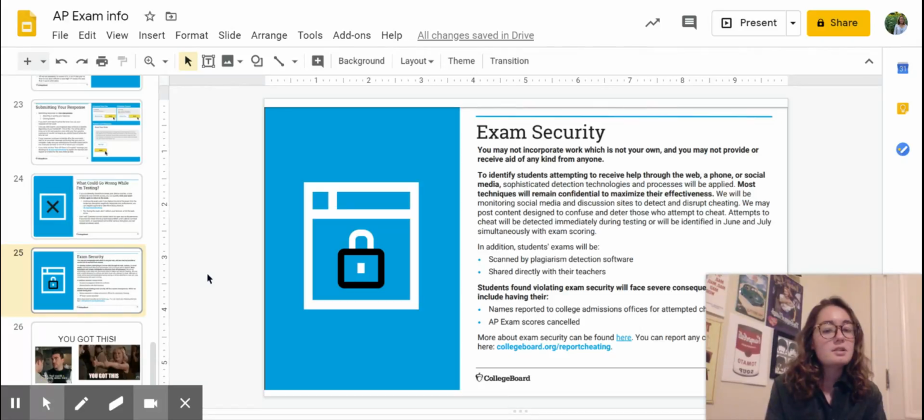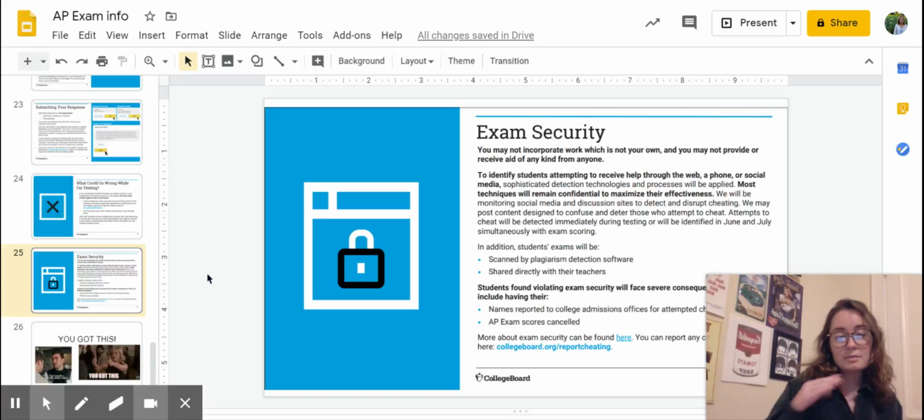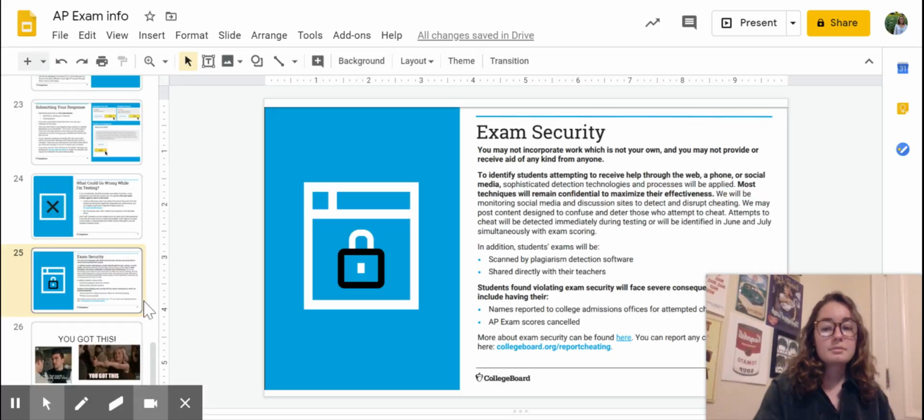One last thing I want to note is make sure you don't have Grammarly installed, because for some reason it doesn't work with the AP exam format and it won't allow you to get into it. So you actually need to disable Grammarly before you get in. They're not deducting points on grammar. As long as they understand what you're saying, you're good to go.